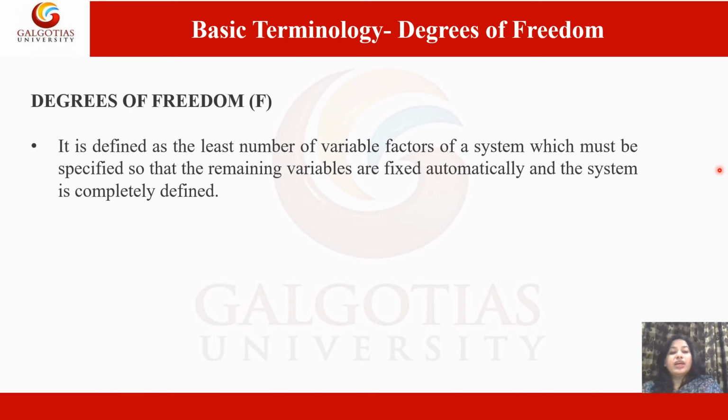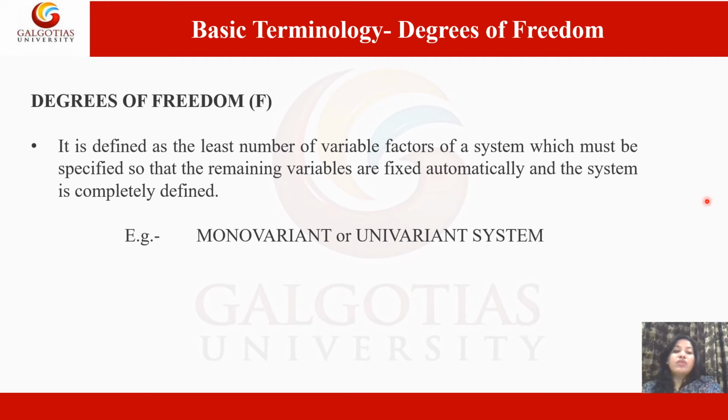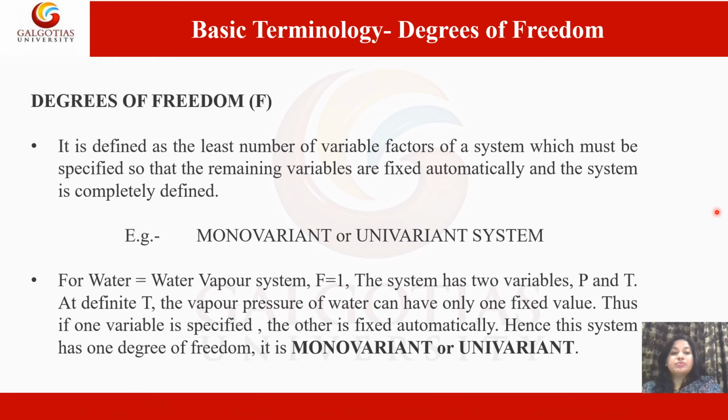It is defined as the least number of variable factors of the system which must be specified so that the remaining variables are fixed automatically and the system is completely defined. For example, monovariant or univariant system. For water, which is in equilibrium with water vapor, the degree of freedom is 1.